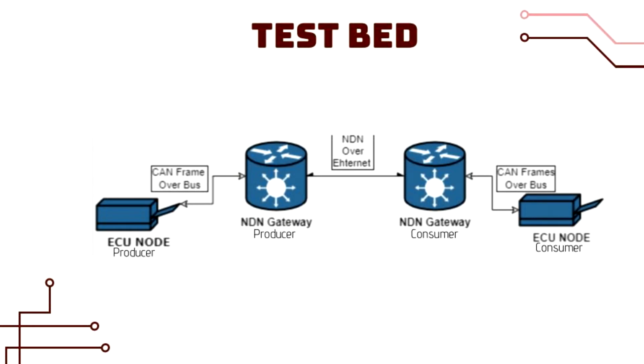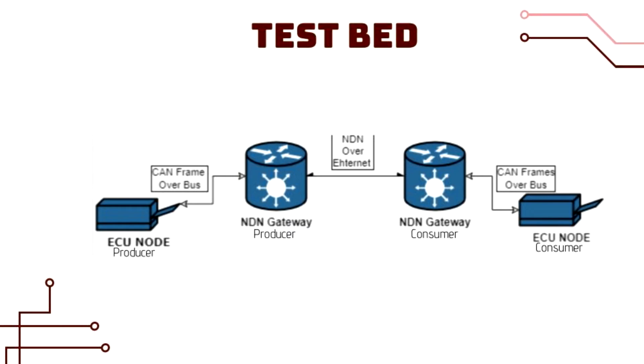Our testbed has two Raspberry Pis acting as NDN gateways that can communicate using both Ethernet and CAN. These nodes were used to tunnel CAN messages over NDN. The other two Pis represent CAN ECUs. These were connected to the NDN gateways over CAN using CAN hats. Public keys were exchanged before the test for the purpose of signing and validation between the NDN gateways.